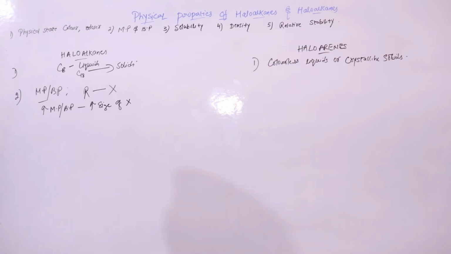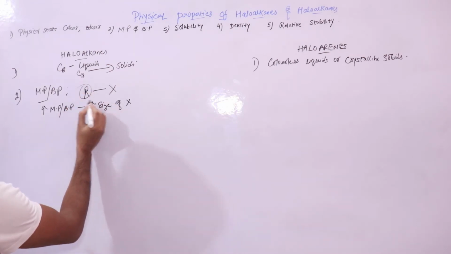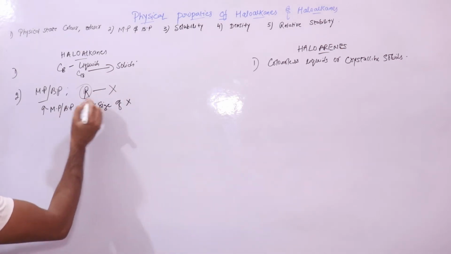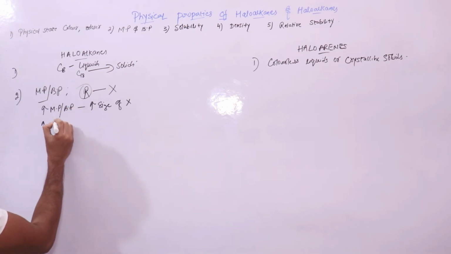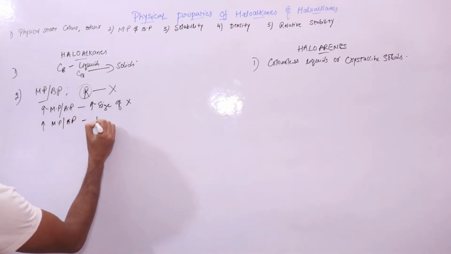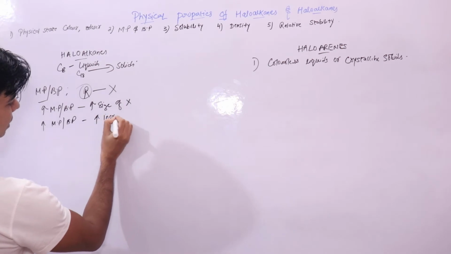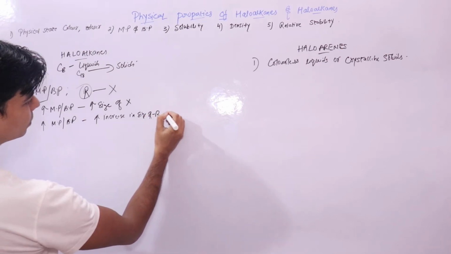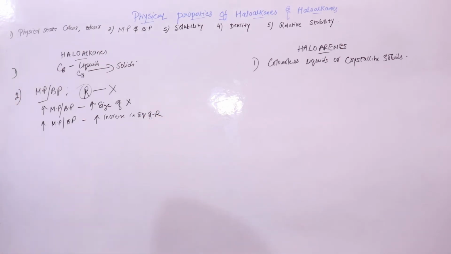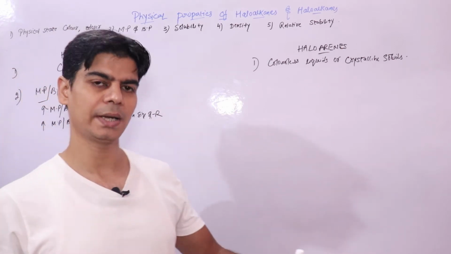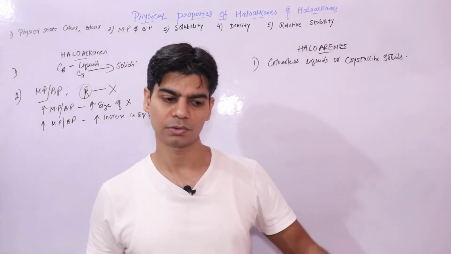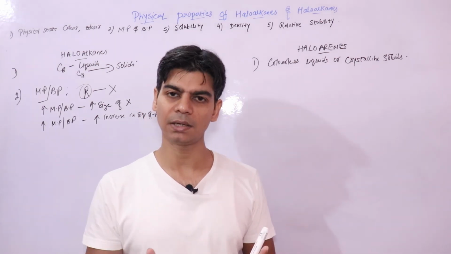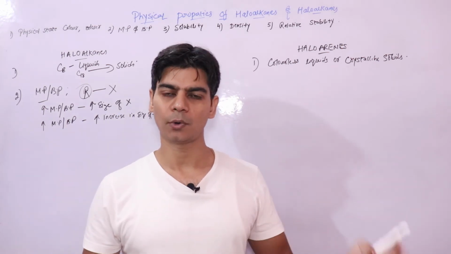Similarly, keeping the halogen the same, melting point and boiling point increase with increase in the size of the R group, the alkyl group. For example, methyl, ethyl, propyl, butyl, pentyl, heptyl. We are increasing the size of the alkyl group; the bigger the alkyl group, the higher the melting point and boiling point.